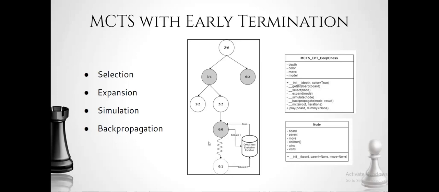So where we come in with the early termination idea is in the simulation step, so that we can provide that for a certain depth. We just stop the simulation there, so we don't have to simulate the entire tree, but instead use our deep chess evaluation function to make the search a lot faster. On your right, you can see how we've implemented this via class diagrams in Python.